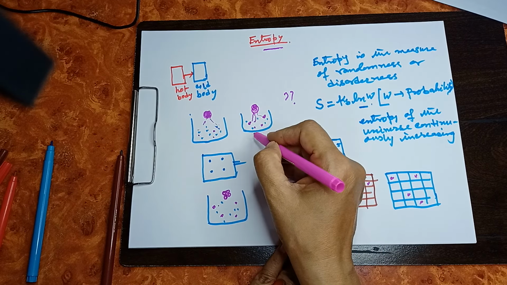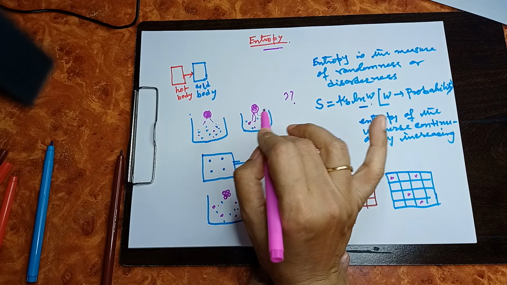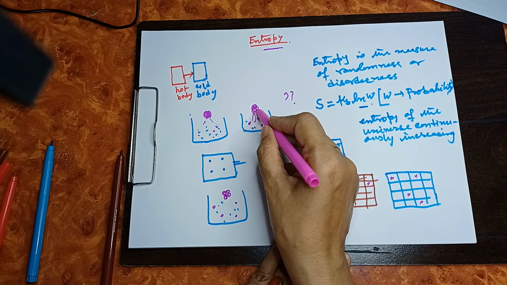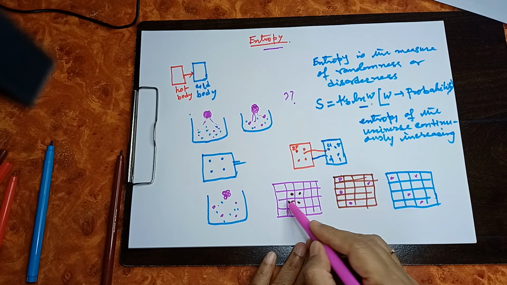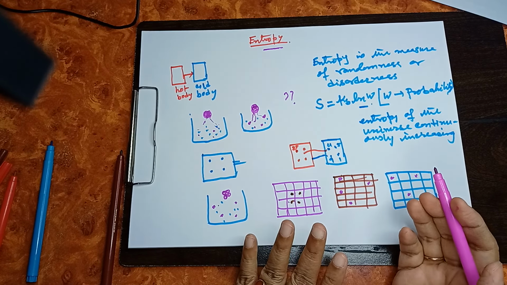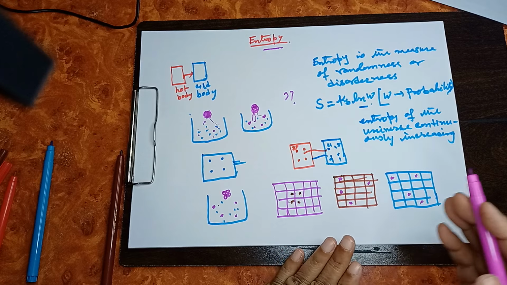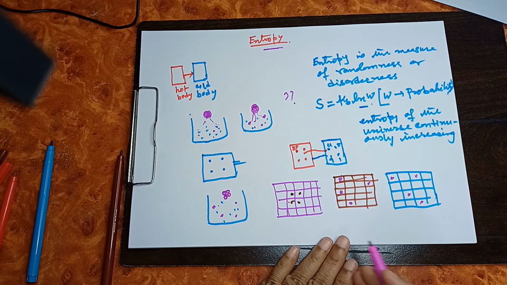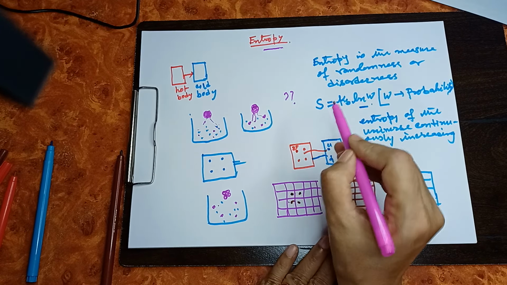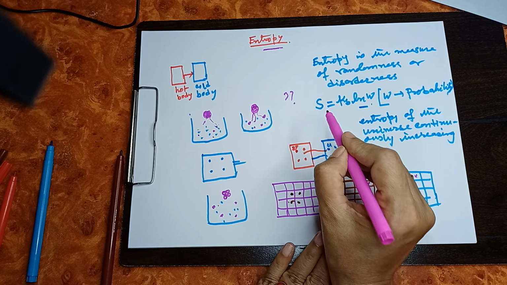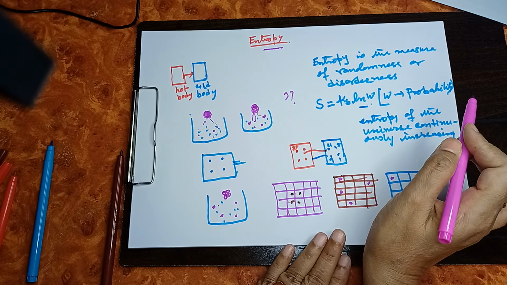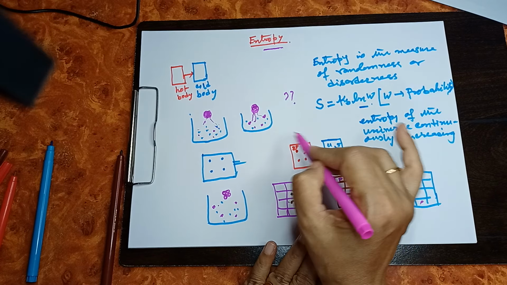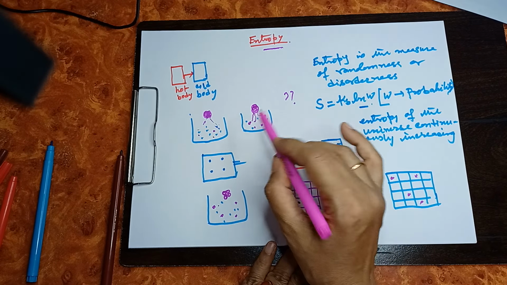But the reverse one, from dilute to concentrated, is not spontaneous, because if it goes from here to here, then once again you will get only one microstate. One microstate means the probability of the molecules existing in a number of microstates is very less. Very less means entropy is less, and entropy is more for a spontaneous process, and entropy change is less than 0 for a non-spontaneous process.